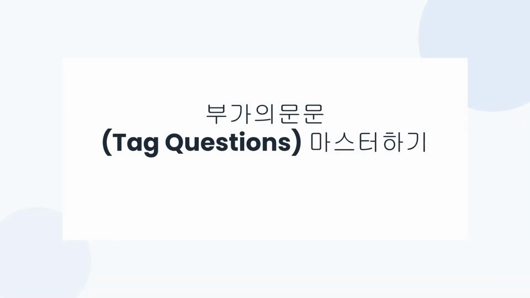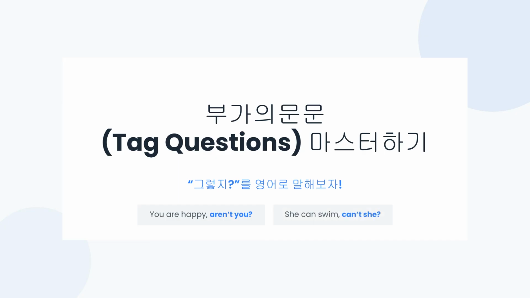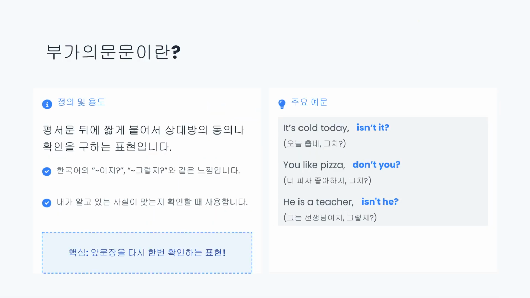Welcome! Today, we're going to master tag questions, also known as 부가의문문. We'll learn how to say things like, "You are happy, aren't you?" or "She can swim, can't she?" A tag question is a short addition to a declarative sentence used to seek agreement or confirmation. In Korean, it has a similar feeling to adding "이지" or "그렇지."